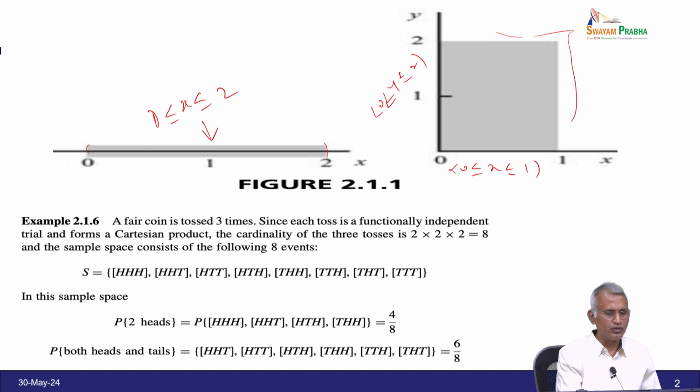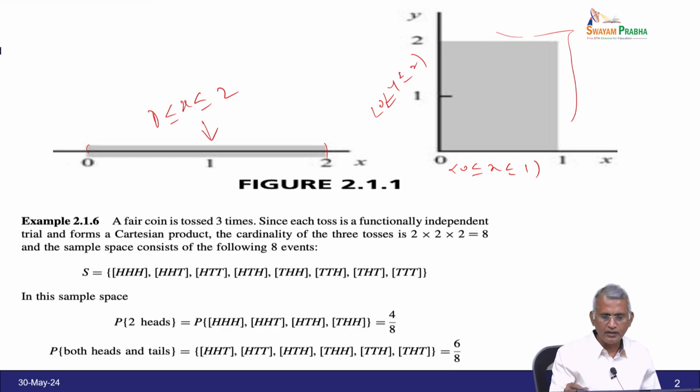Now, let us go to the next example. You take 3 coins, or a coin tossed 3 times, both have the same meaning: 3 coins tossed at a time, or one coin tossed 3 times.